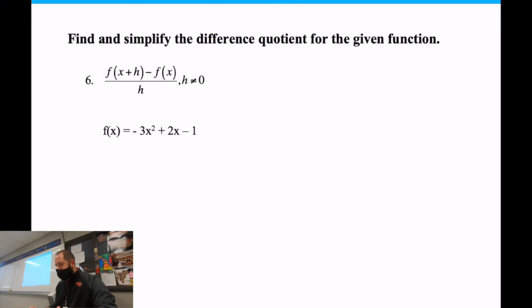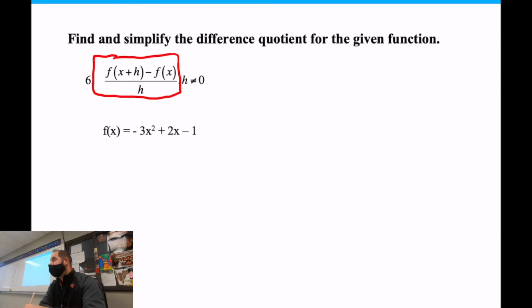Okay. This one is a differential quotient. We did this in the polynomial section. It was actually the graphing stuff. This is how we found mins and maxes. So this is a part of that unit we did. So we're going to walk through this. This formula, in fact, I'm going to highlight this. This formula right here will be printed on your semester test. It's going to be printed right there. So don't feel like I'm not going to have it there. You won't have to memorize it or anything like that.